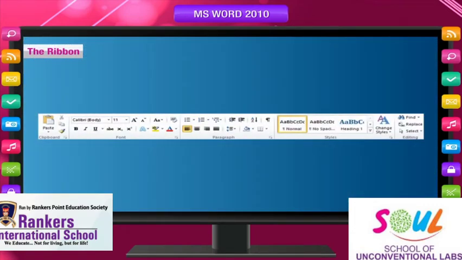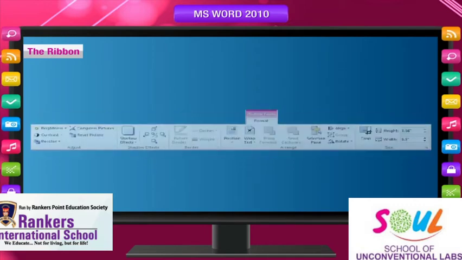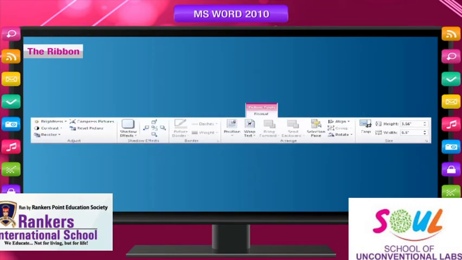The ribbon. The ribbon includes the toolbars and menus. It is designed to help you quickly find the commands that you need to complete a task. Commands are organized in logical groups, which are collected together under tabs. Each tab menu relates to a type of activity, such as writing or laying out a page. To reduce clutter, some tabs are shown only when needed. For example, the Picture Tools tab is shown only when a picture is selected.